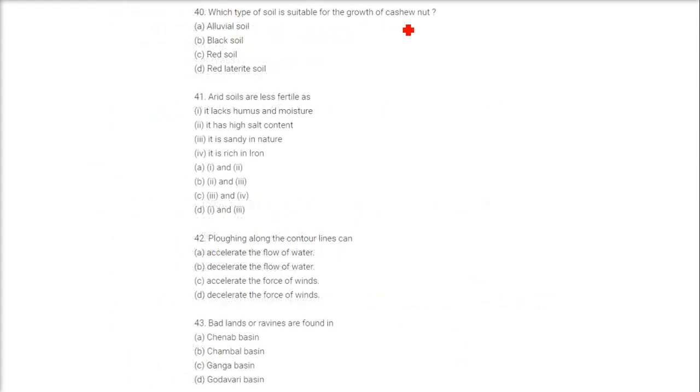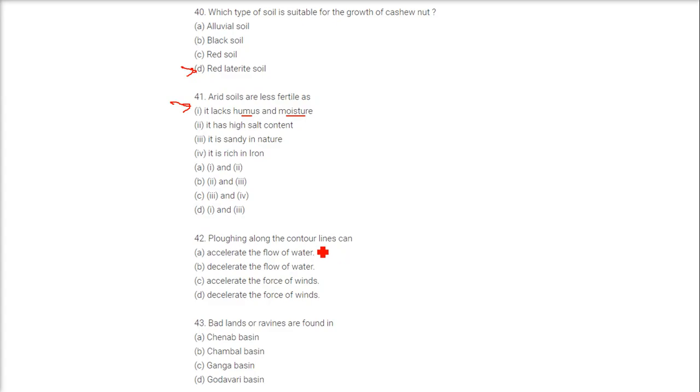Which type of soil is suitable for the growth of cashew nut? The answer is red laterite soil. Arid soils are less fertile as, the answer is it lacks humus and moisture.